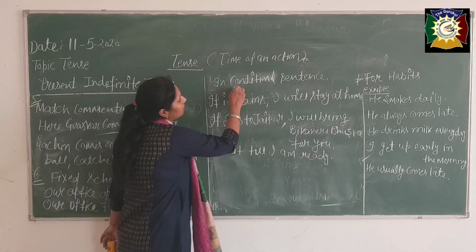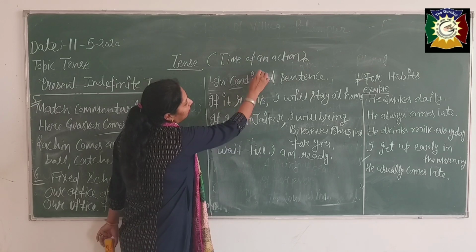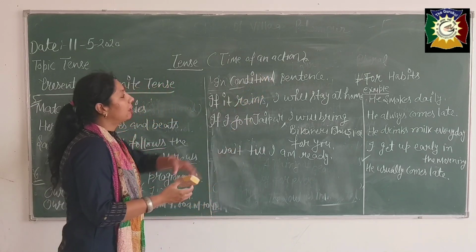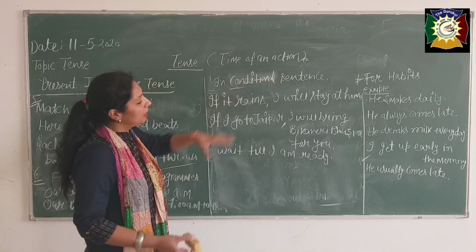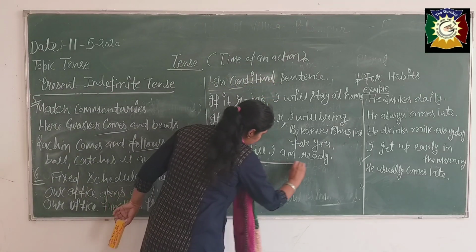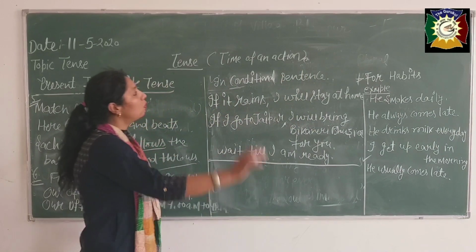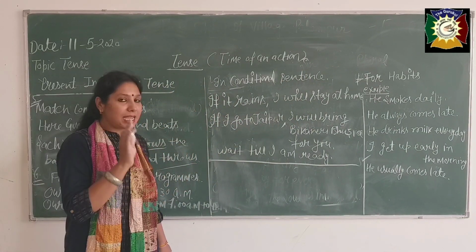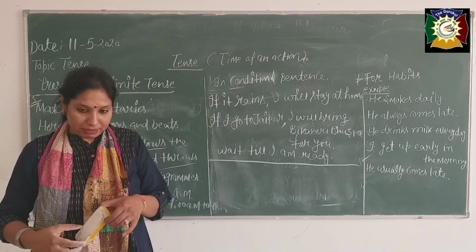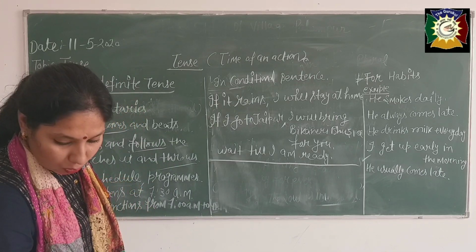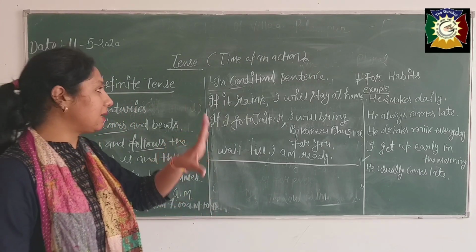And correct the spelling of conditional. Beta, I forgot to write the T here. See, conditional spelling is C-O-N-D-I-T-I-O-N-A-L. Okay, so where we use this tense, I just want to tell you only for habits and the facts which we can't change. What will you do today, beta? You will write some lines.